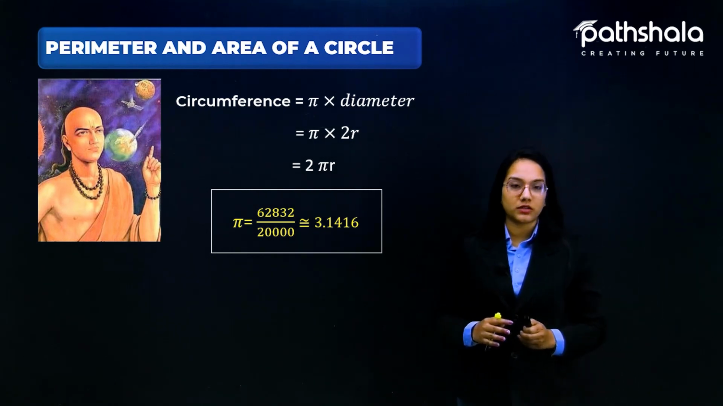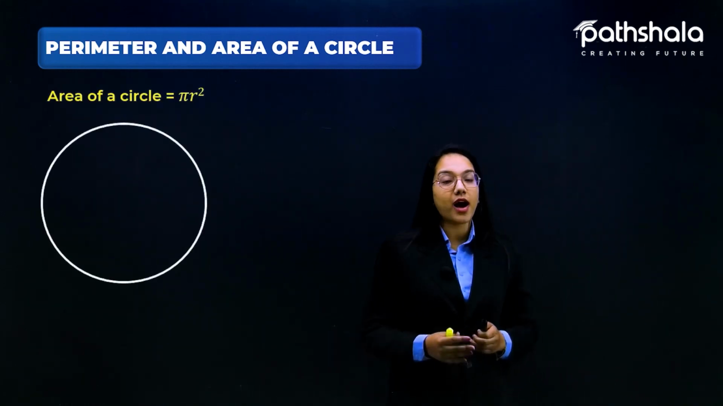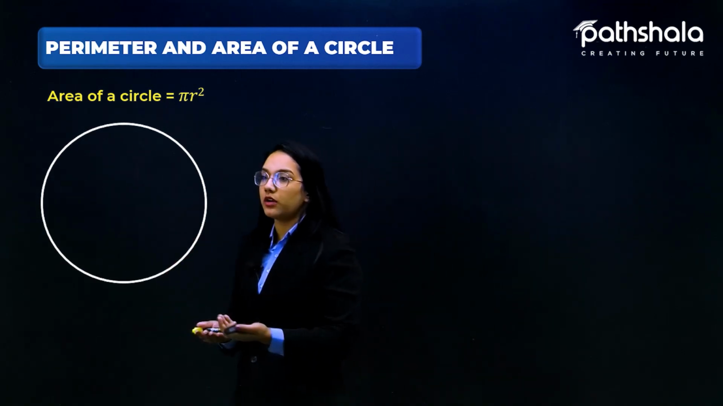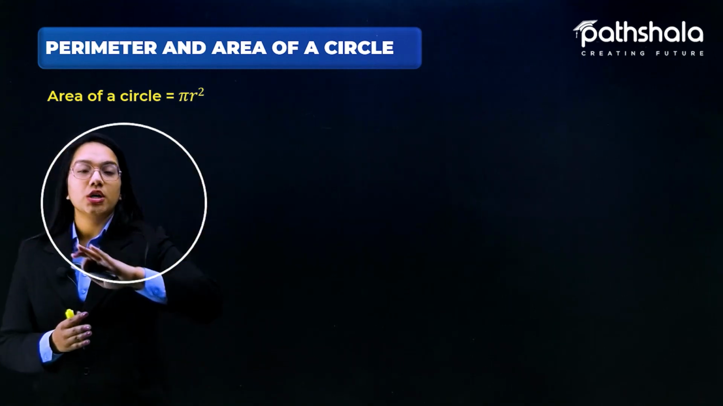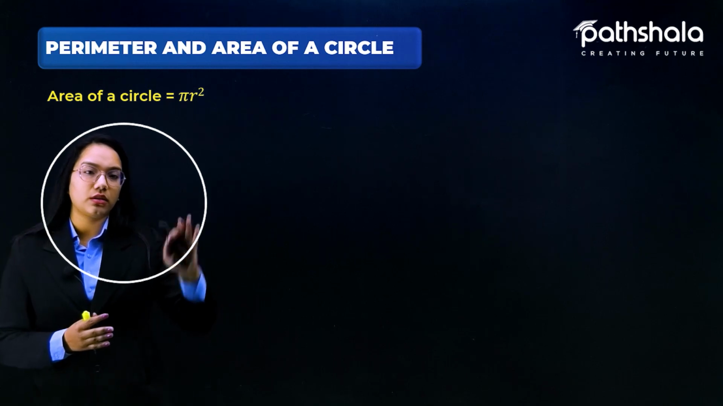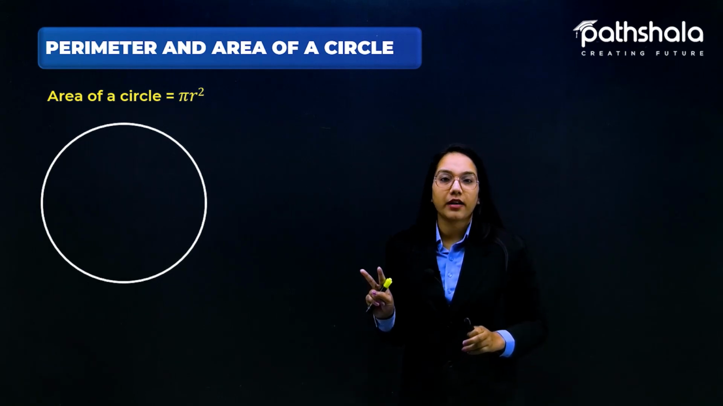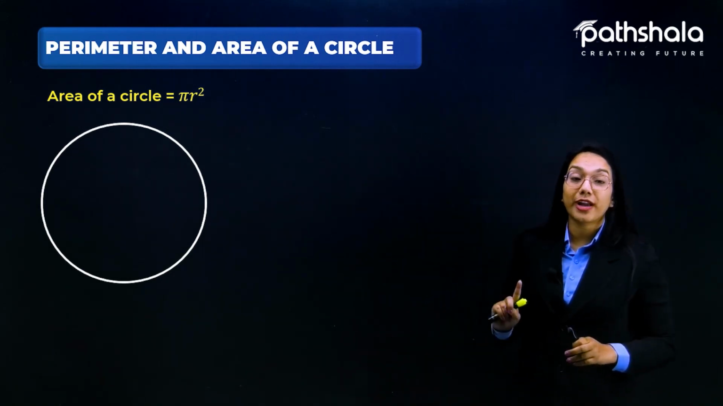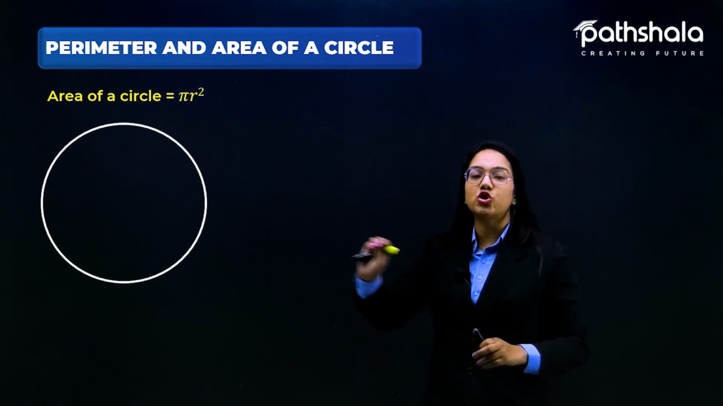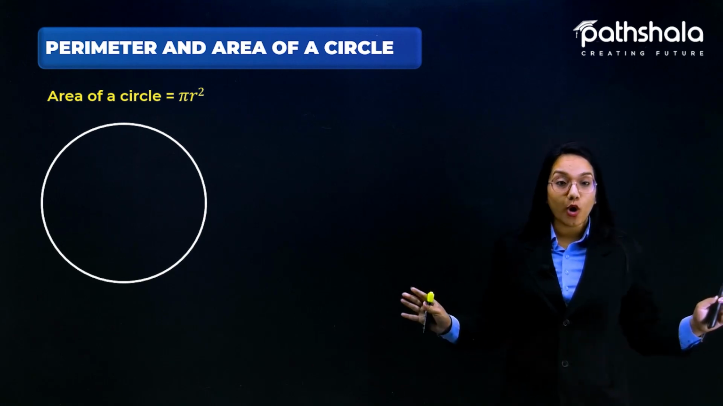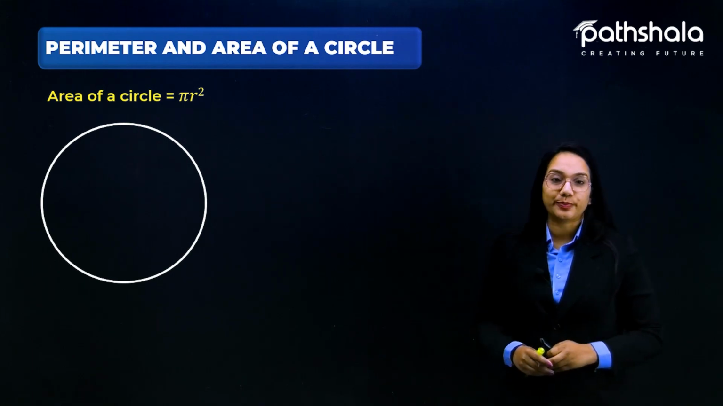Now let's talk about the area of the circle. We already know the area of the circle is equal to pi r square, where r is the radius of this circle. So if we want to find the area, meaning the inner portion, it is pi r square. So we are done with the two concepts: how we can find the circumference of the circle using the formula 2 pi r, and the area of the circle, which is pi r square. Now let's use these two formulas to solve some problems related to the circumference or the perimeter and the area of the circle.